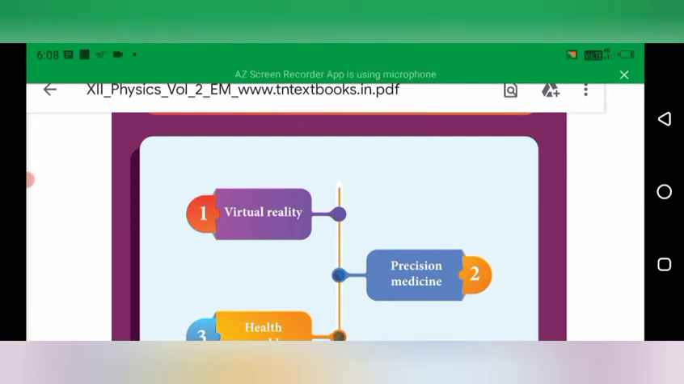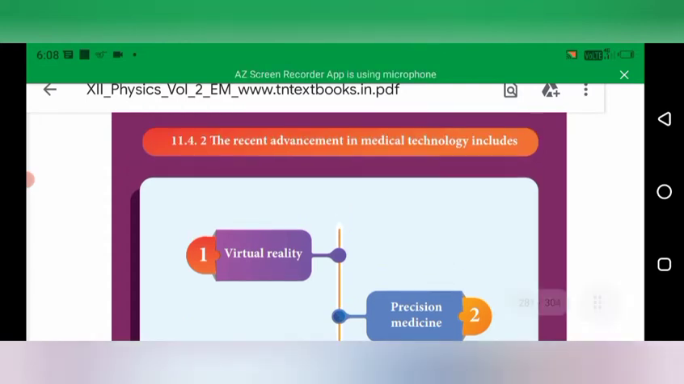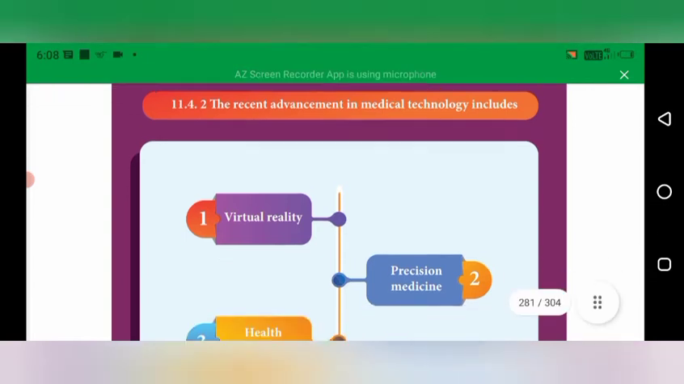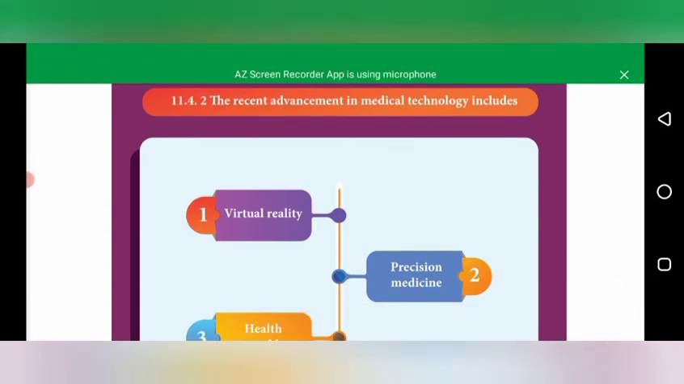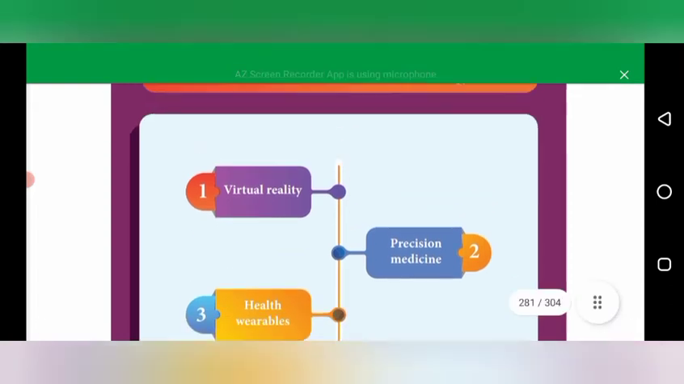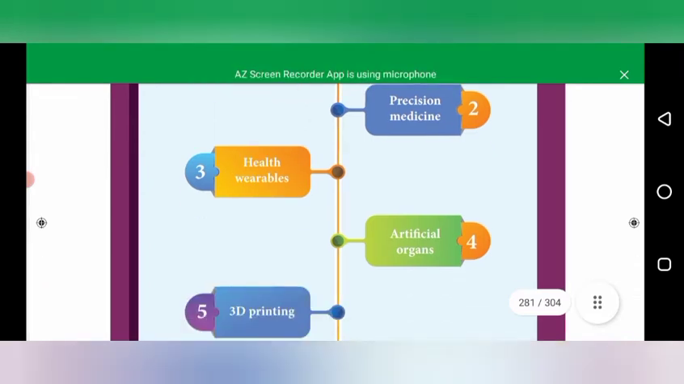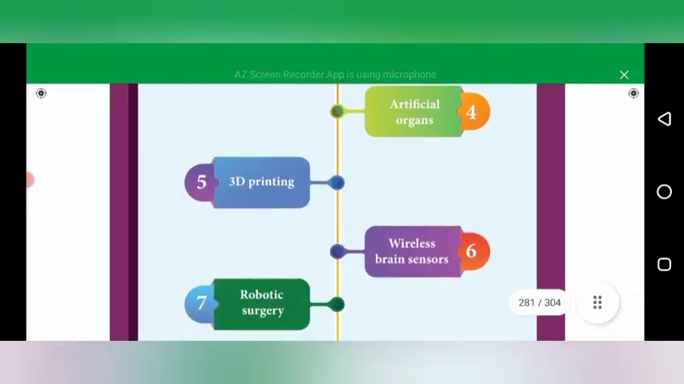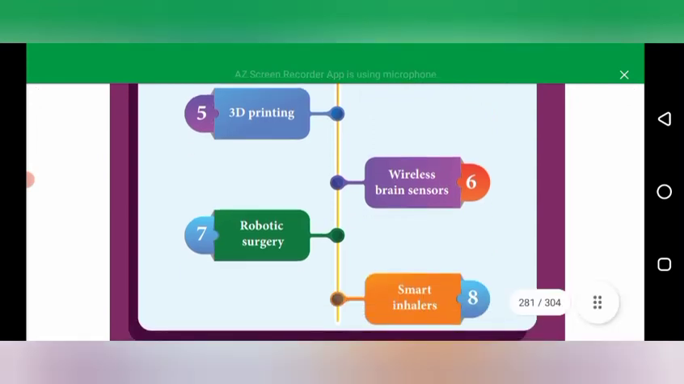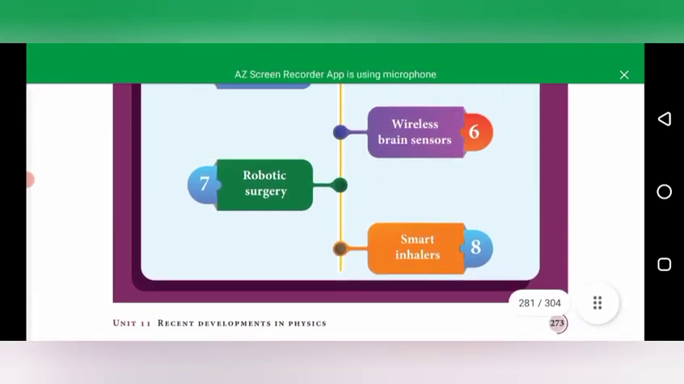So today I will try to complete this lesson. Today the topic is the recent advancement in medical technology. What are the recent advancements in medical technology with the knowledge of physics? That is the topic here. Some of the important topics are given: virtual reality, precision medicine, health wearables, artificial organs, 3D printing, wireless brain sensors, robotic surgery, smart inhalers. We have to see them one by one, briefly.